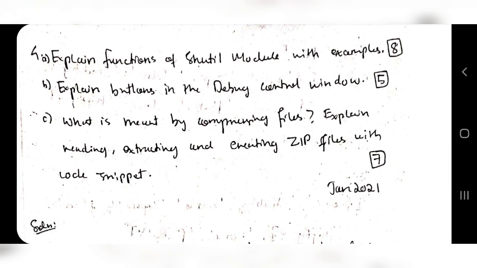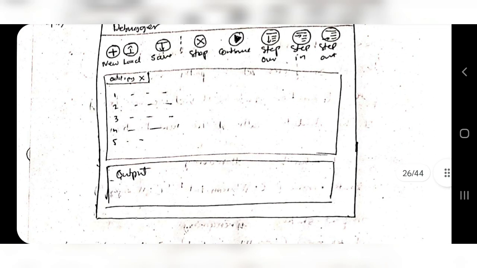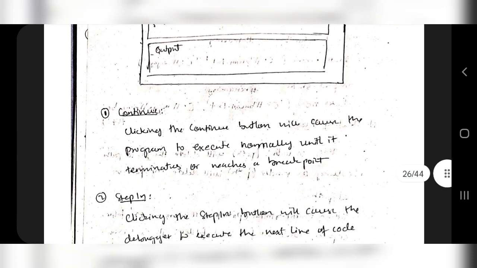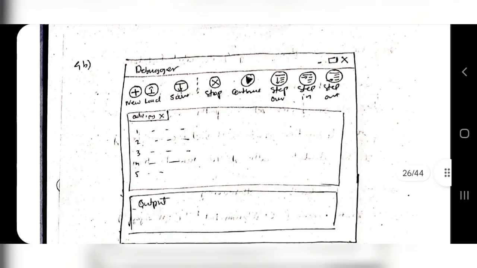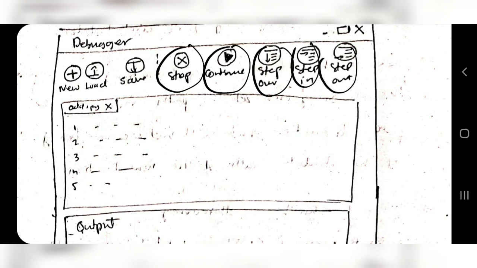Okay, next question is: explain the buttons in the debug control window. Very important one. Let's see how to approach this question. Here, this is optional; if you want you can draw, or else you can skip this as well. The main thing is you have to write the following key points. If you can remember these key points, it's easy. The key points for remembrance I have drawn here: stop, continue, step in, step over, and step out. These are the 5 things you have to compulsorily mention.